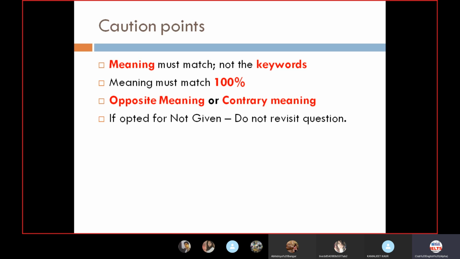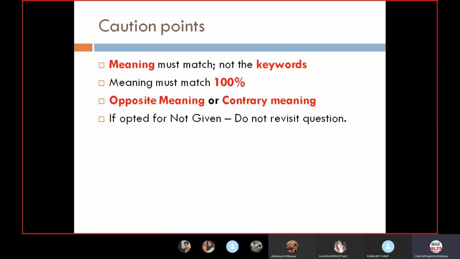Why? Because it has already been made very clear that you should not make out things by your own knowledge or your common sense. You have to go as per the passage. See, this is a test of English, not a test of your general knowledge or your awareness. You are not going to move as per your own awareness.